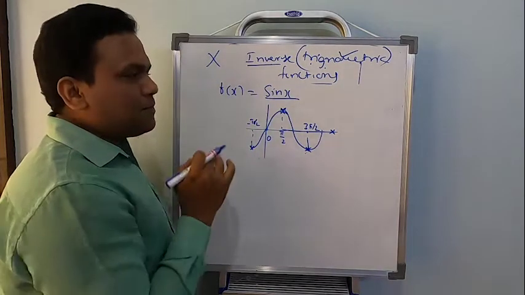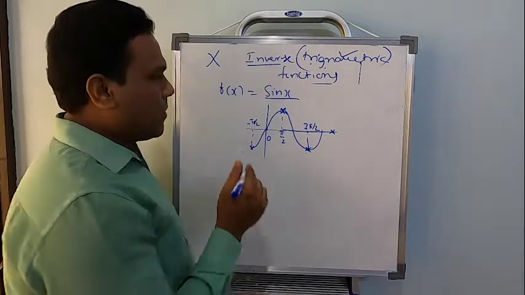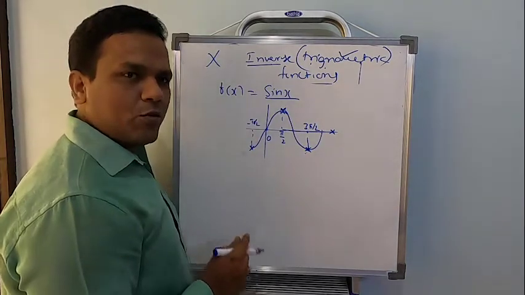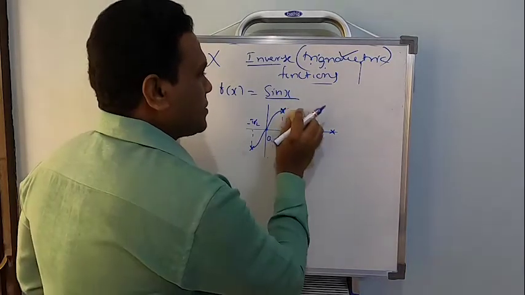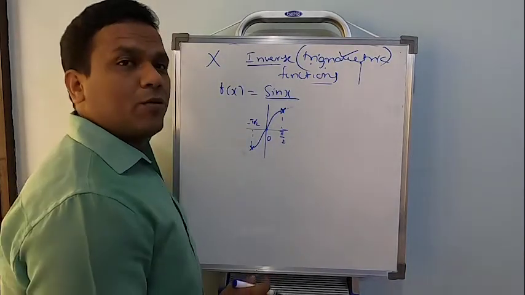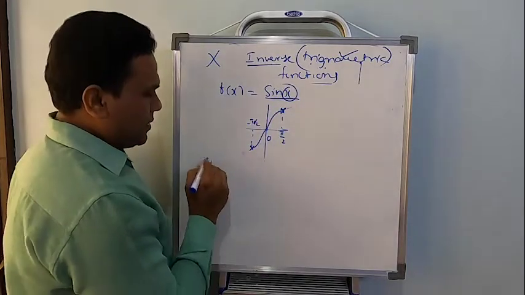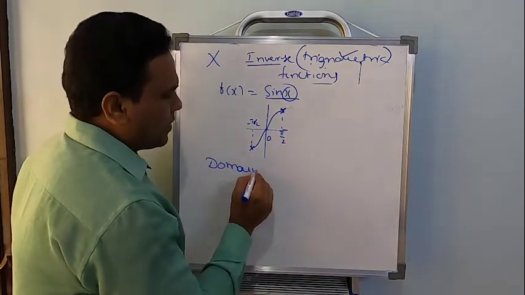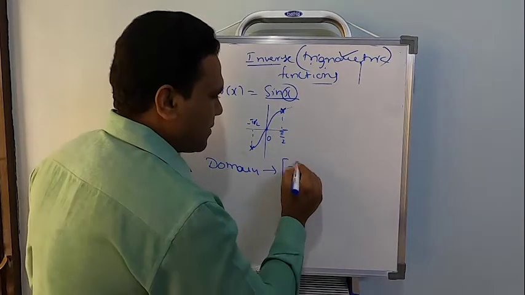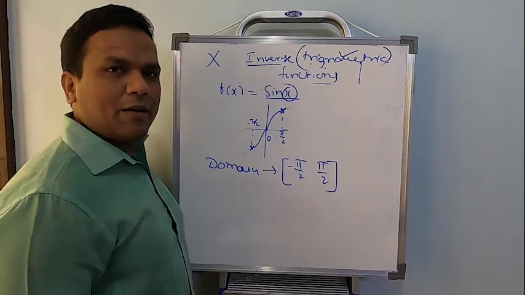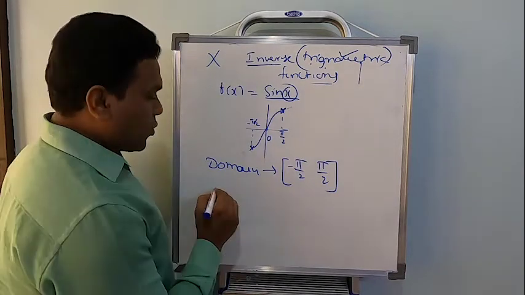Clear? Right. But the whole chapter of inverse trigonometry will be studied restricting the sine wave from minus pi by 2 to pi by 2. What is minus pi by 2 to pi by 2? It is the values of x, that is the domain. The domain should be restricted to the closed interval minus pi by 2 to pi by 2. Then what was the codomain?